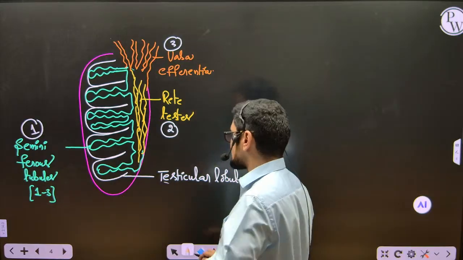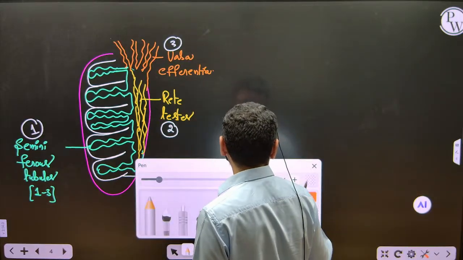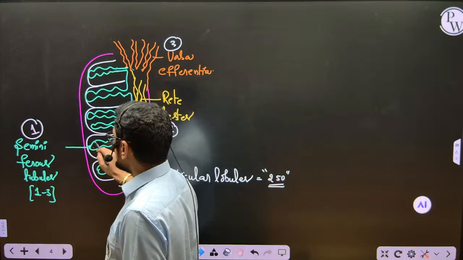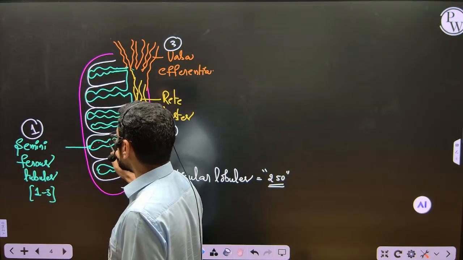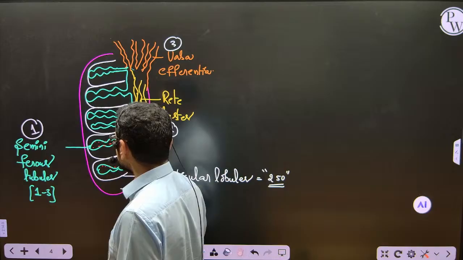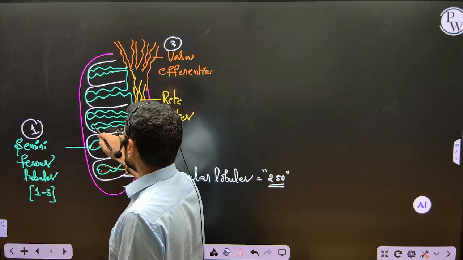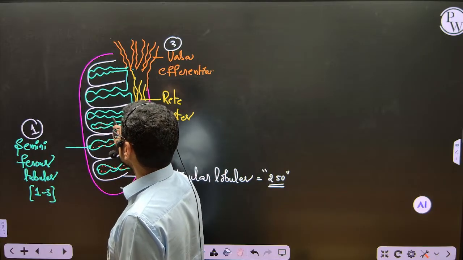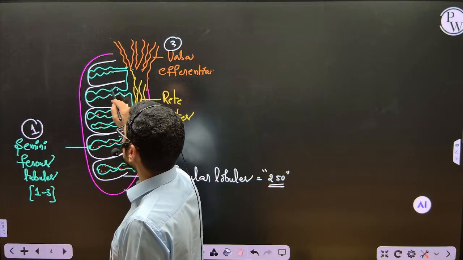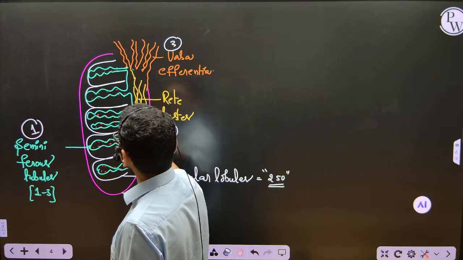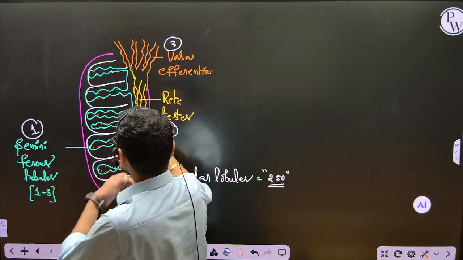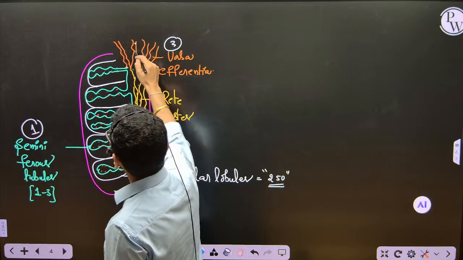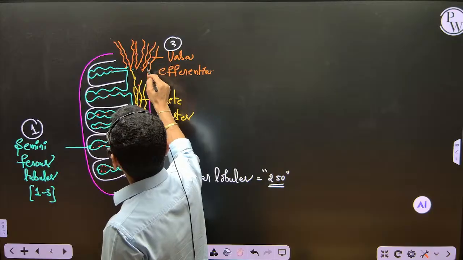You may ask me, sir, what is the function of the seminiferous tubule? The seminiferous tubules produce the sperm cells. Imagine the red color dots that I am representing here, they are sperm cells. And now the sperm cells enter into this rete testis, and now the sperm cells enter into this vasa efferentia.